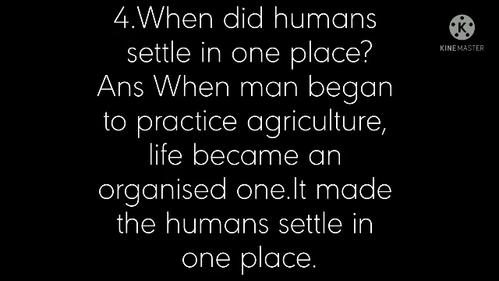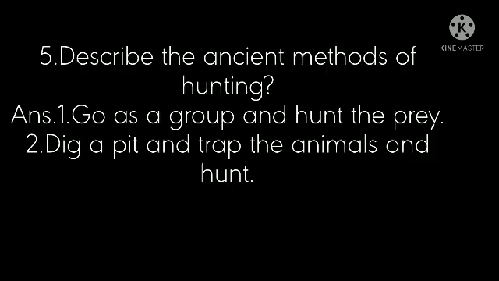Come to the fourth question. When did humans settle in one place? See the answer. When man began to practice agriculture, life became an organized one. It made the humans settle in one place. Children, when did the early men settle in one place? Yes, when man began to practice agriculture, life became an organized one. It made the humans settle in one place. Come to the fifth question.